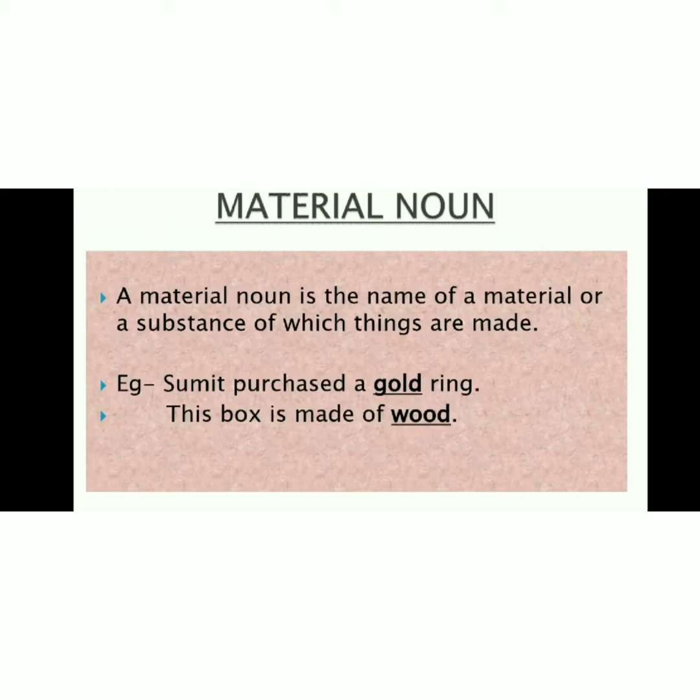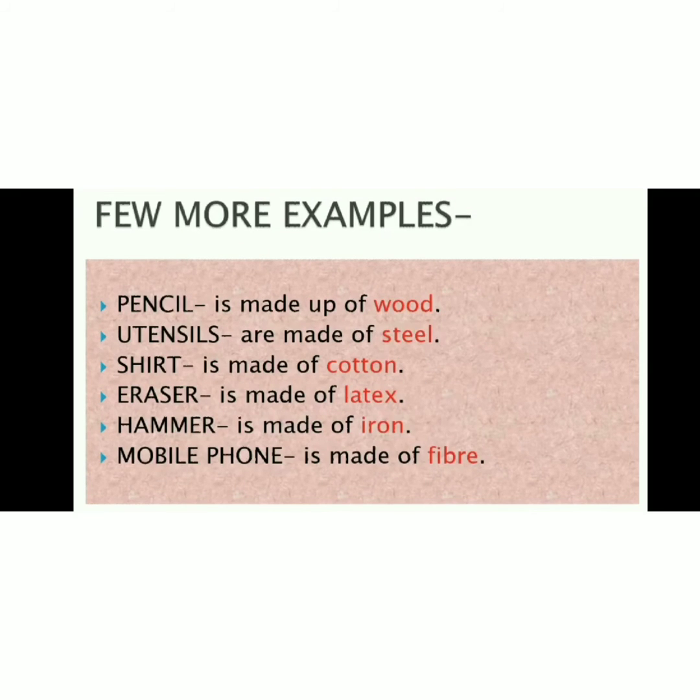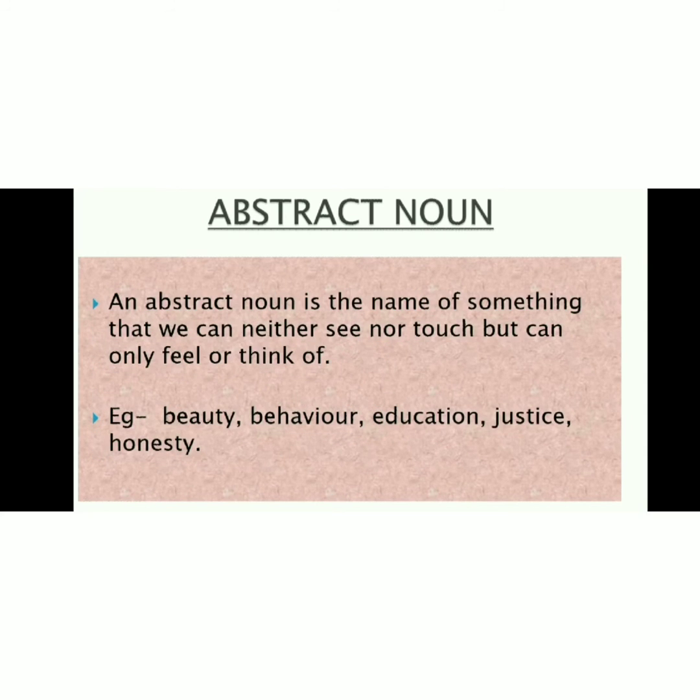If you look around us, you find many objects which are made up of one or other substance. The names of those substances are called material nouns. Few examples of material noun are given in red in this particular slide: wood, steel, cotton, latex, iron, fiber. All these things are used to make different objects.